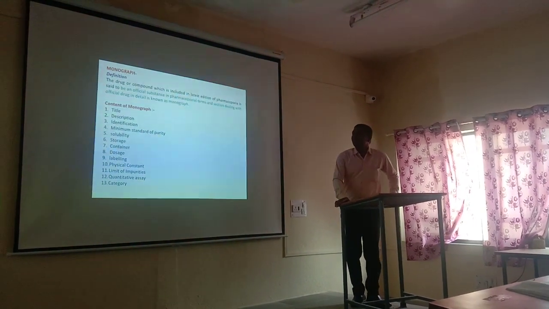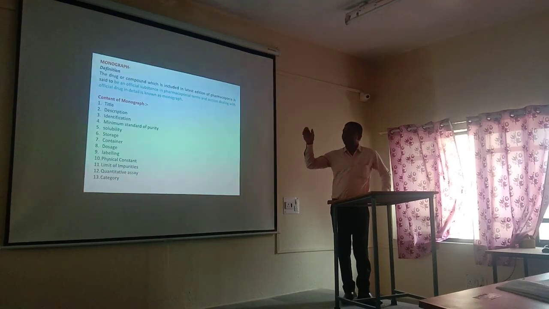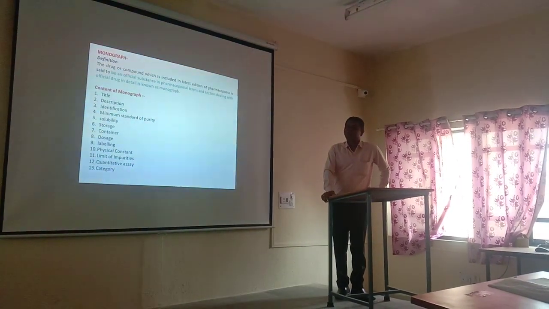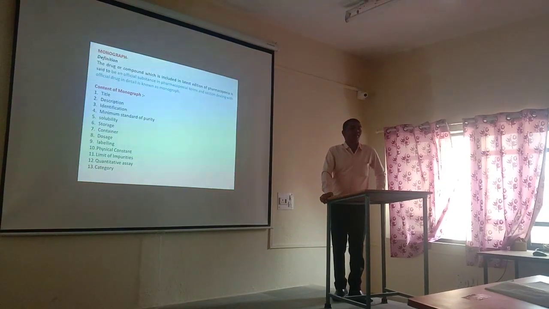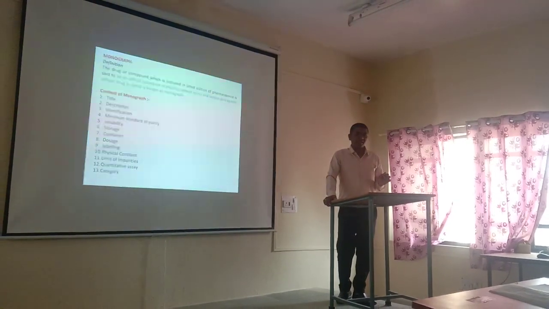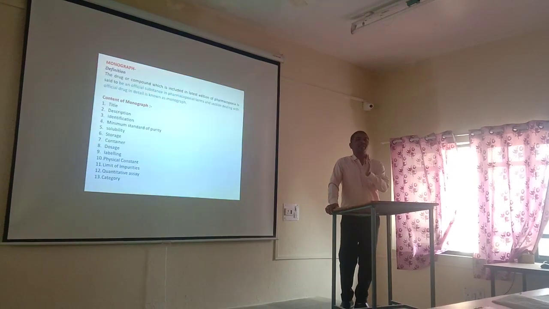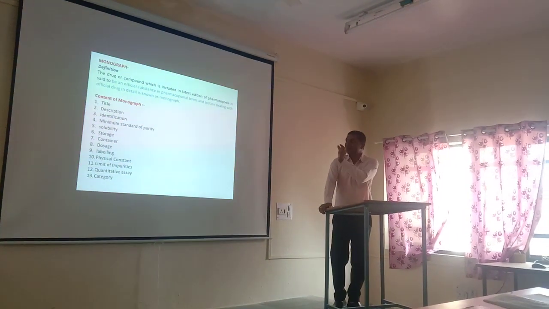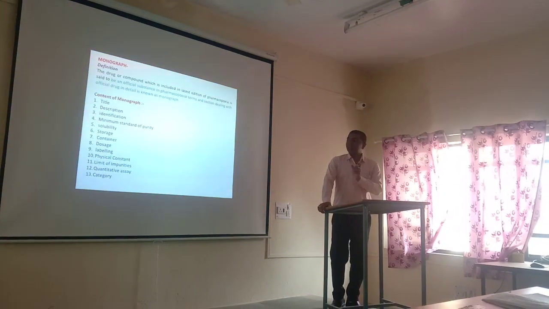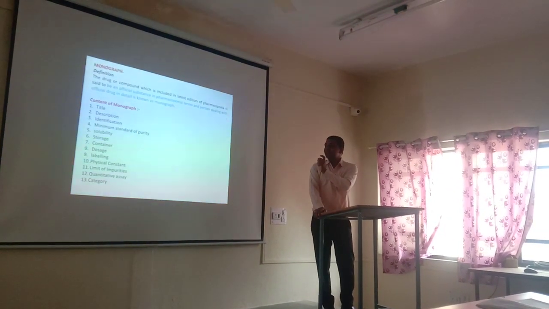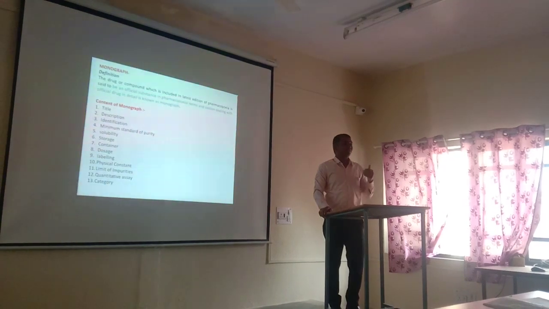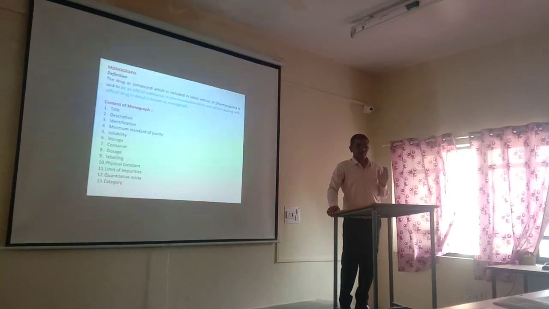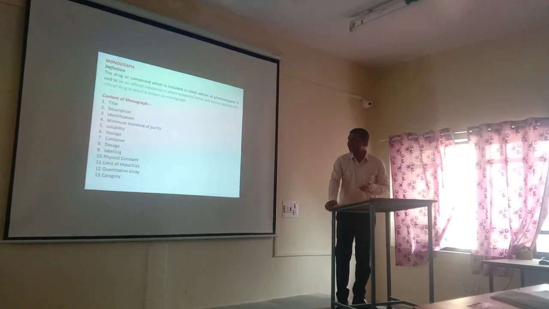Okay, then which contents are present in the monographs? First one is the title, means the name of that drug. Okay, and the molecular formula of that drug, and also the molecular weight of that drug. This is called the title. Okay, then what is the description? Description generally discusses the various physical and chemical properties of this type of drug, right? Then third thing